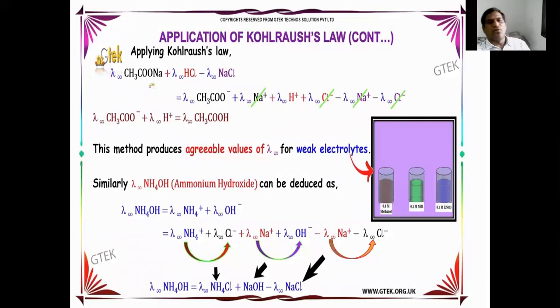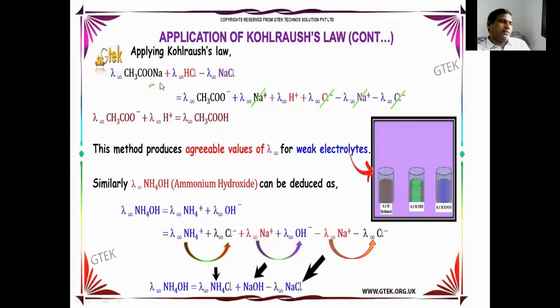So, applications of Kohlrausch law. We can find out the weak acid lambda infinity value from Kohlrausch law. This method produces lambda infinity for weak electrolytes. Weak electrolytes are nothing but acetic acid, ammonium hydroxide, easily calculated from this Kohlrausch law.